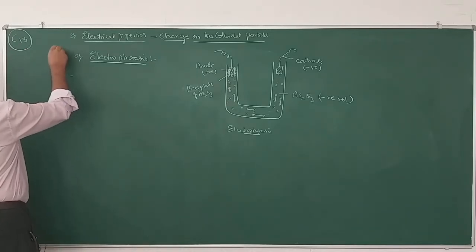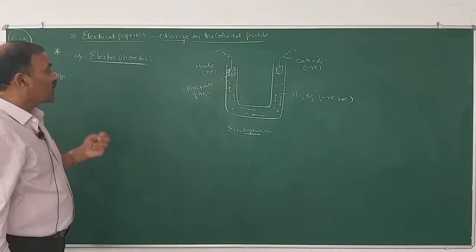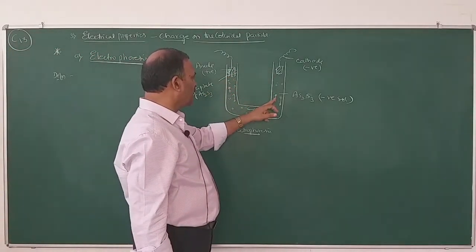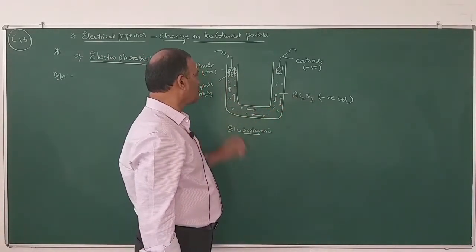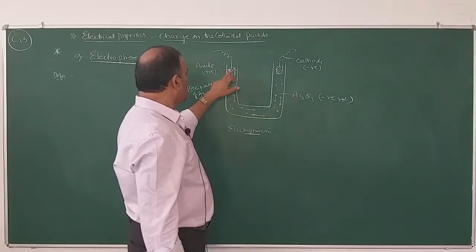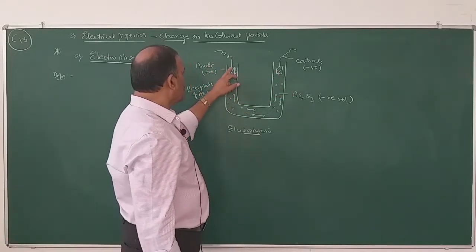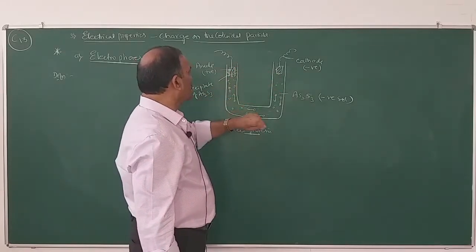So under electrical property, we have to study electrophoresis. This is also very important. What is electrophoresis? Suppose this is a U-tube containing arsenious sulfide sol, which is a negative sol. In this U-tube, this is the anode and this one is the cathode. So when electric current is passed between anode and cathode, what happens?